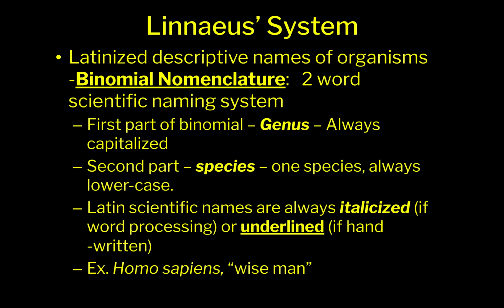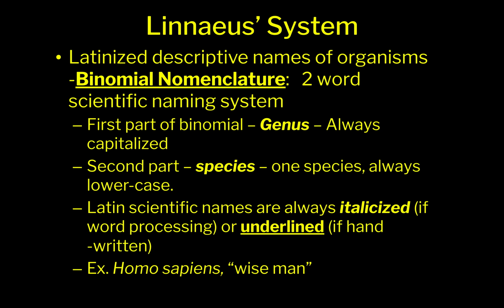is this thing called binomial nomenclature. It's the two-word scientific naming system. So please get that down in your notes. It can be confusing because everything is done in Latin, but this is how we come up with the animal or the organism's scientific name. And we've talked about this before.